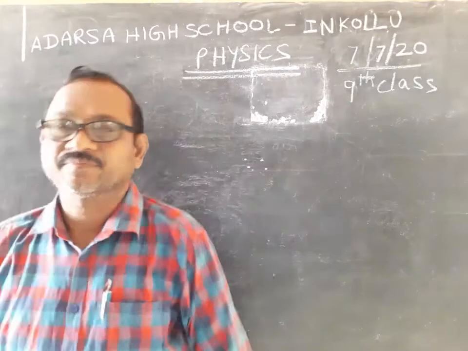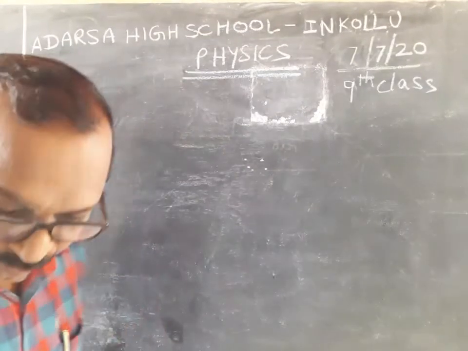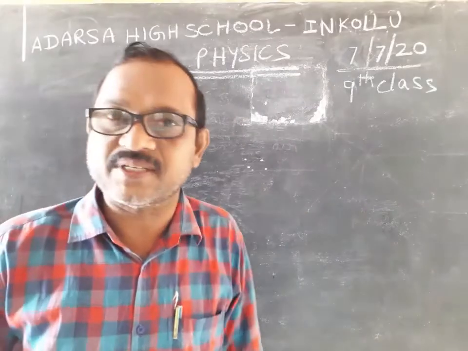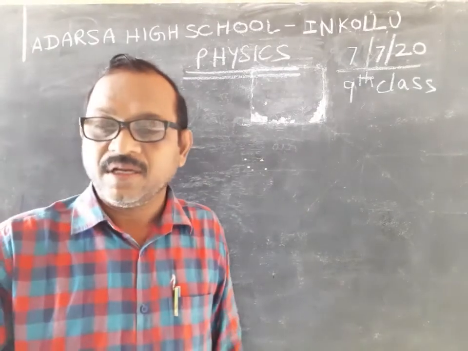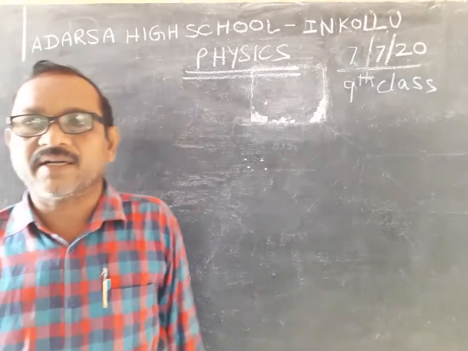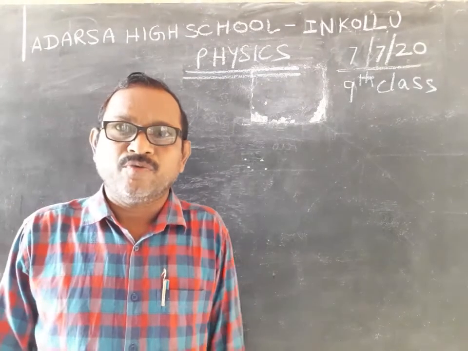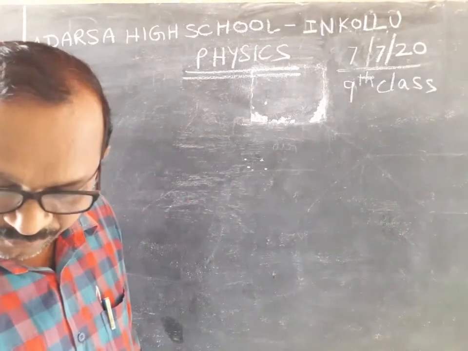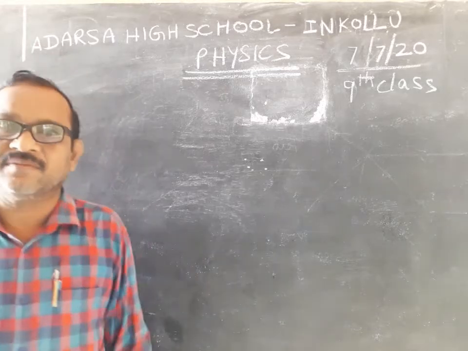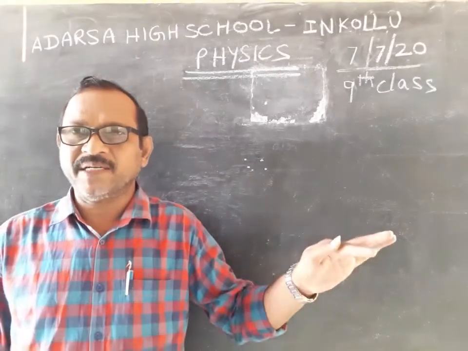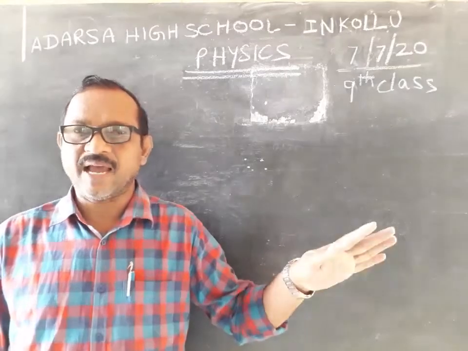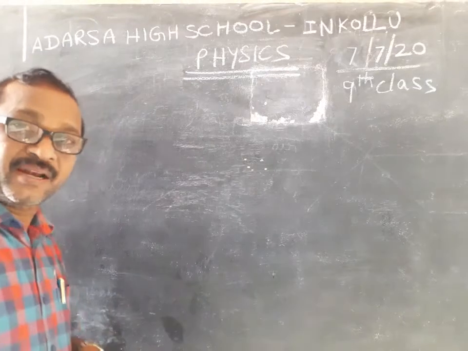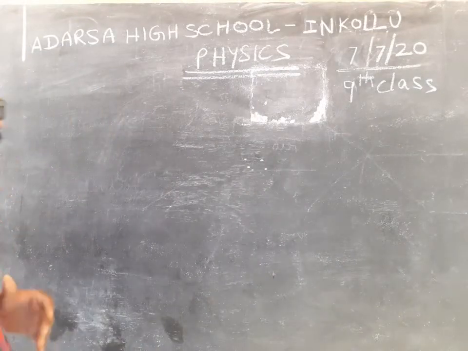9th class teaching physical science, physics. In physical science, physics, the name of the chapter is motion. Already we have discussed speed and velocity. Before speed and velocity we discussed distance, displacement, vector quantity, scalar quantity and their differences. So these all are mainly for the motion of the body.